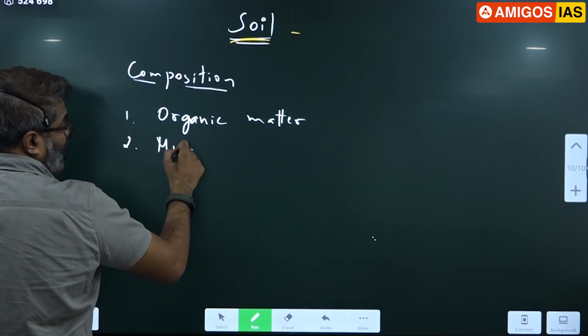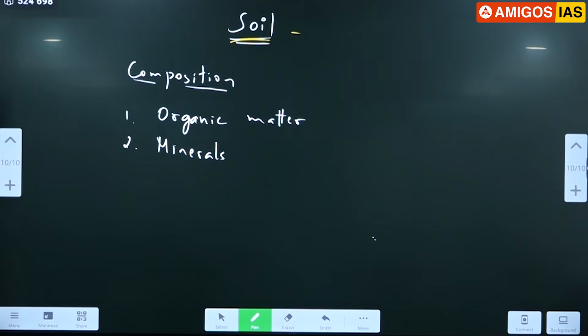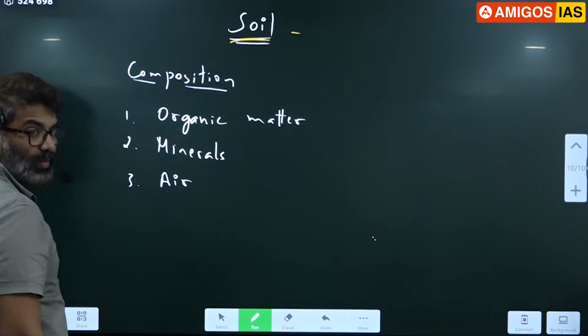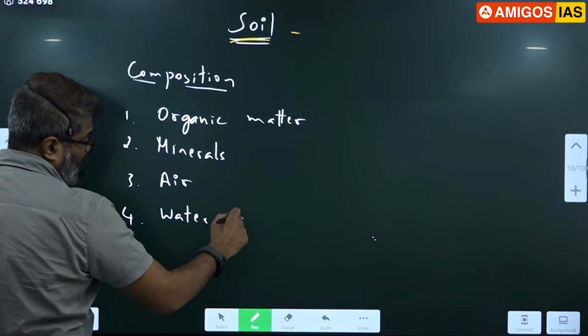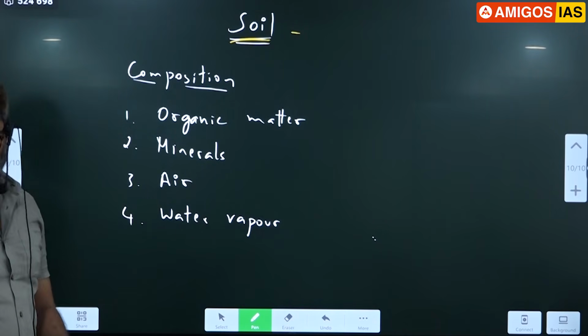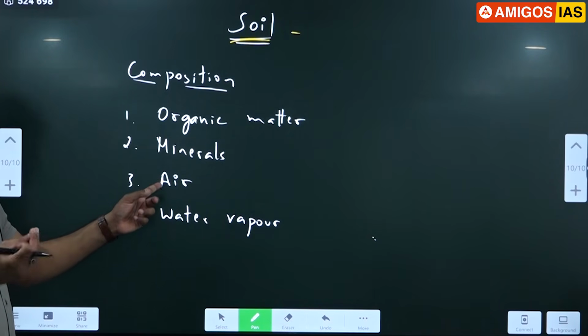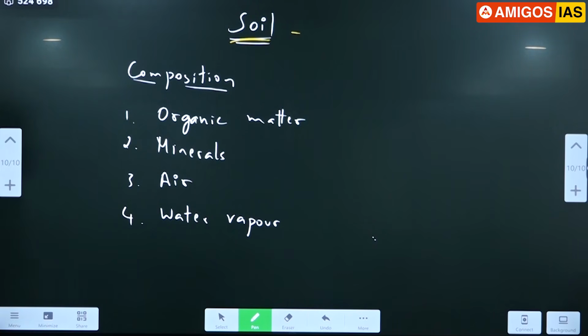Then minerals from the rock. It contains air also, gases, and water vapor. So next time you play with soil or plant anything, you notice it contains moisture also. So soil contains organic matter, minerals, air and water.